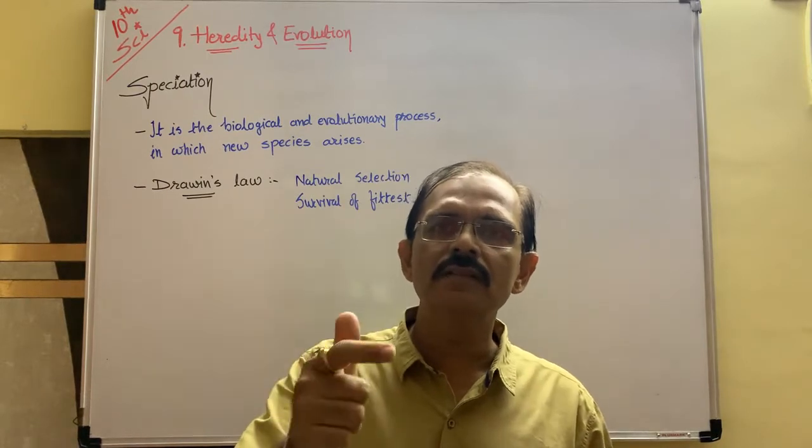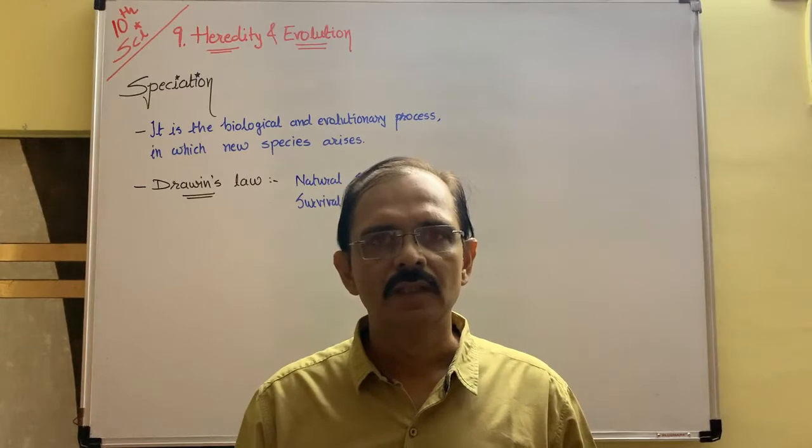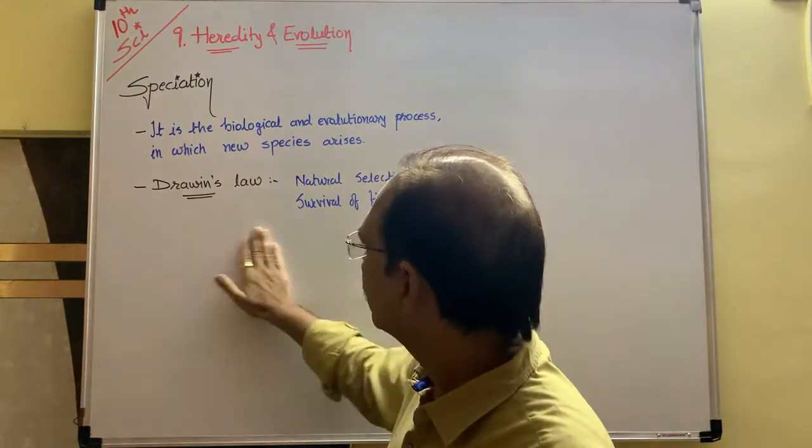That means nature selects you as a survivor. This is Darwin's law.